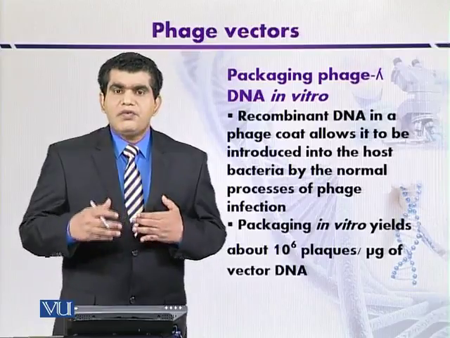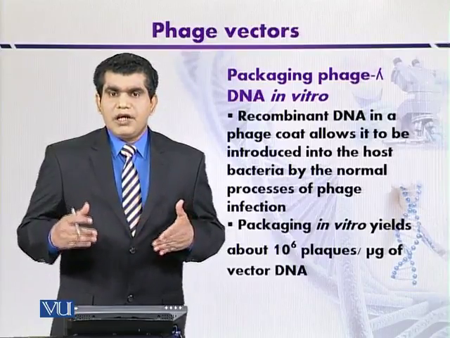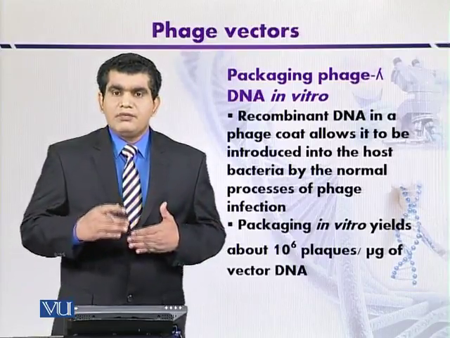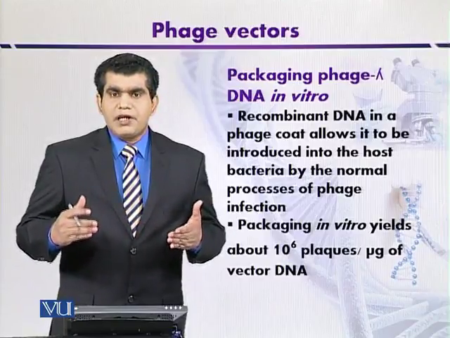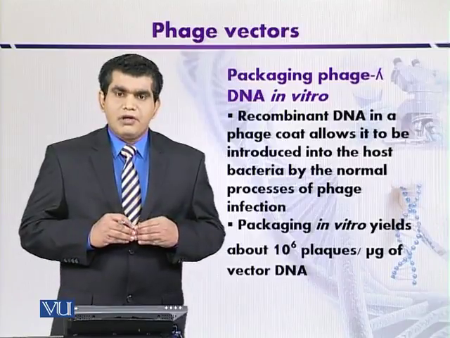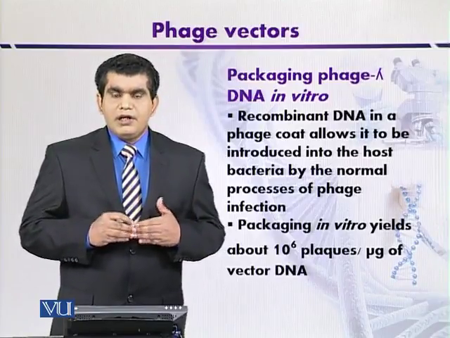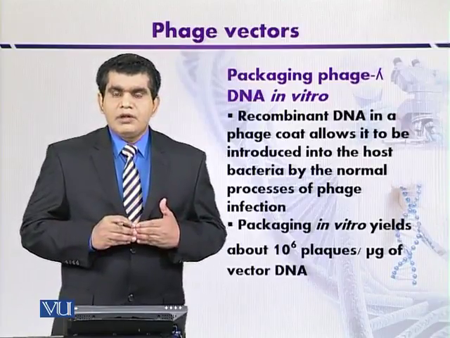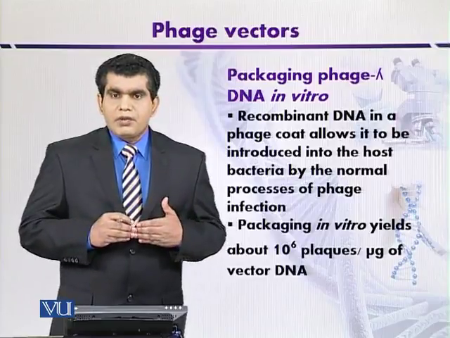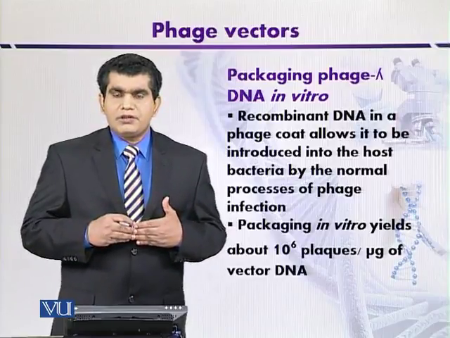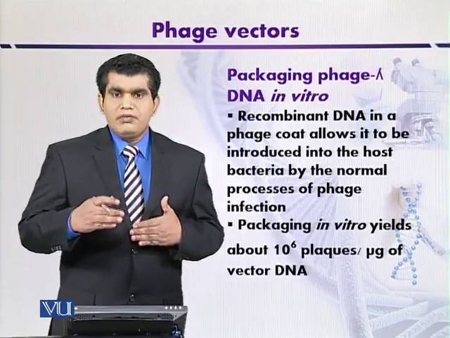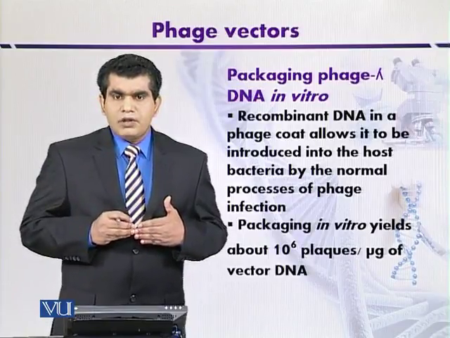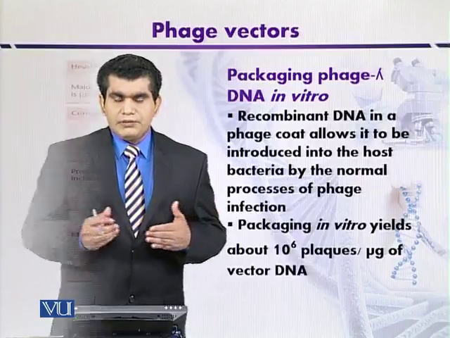And by using modified lambda phages, the examples that I have already quoted, the frequency can again be increased up to 10⁶ plaques per microgram of lambda DNA or vector DNA. So in this way, the reduced number of plaques can be made optimum if we use modified lambda phages.